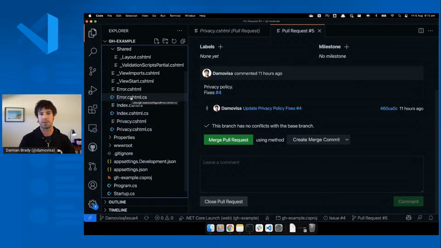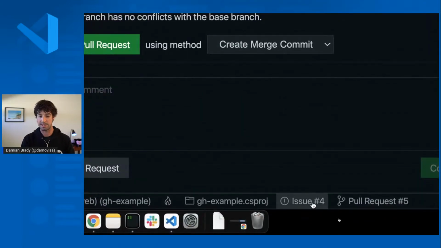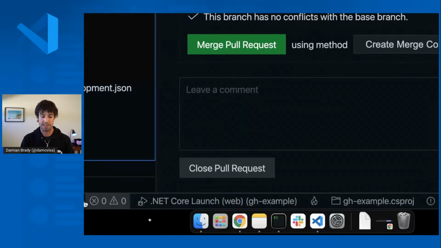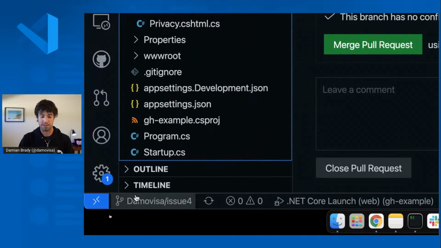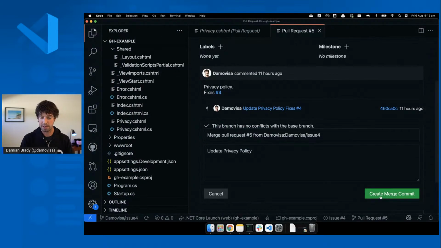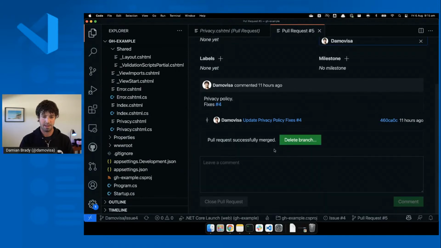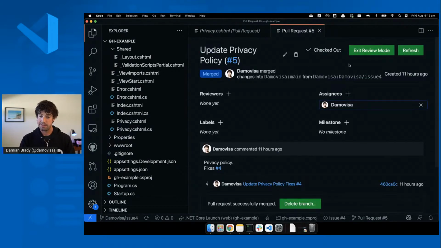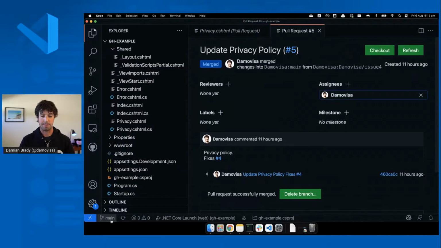So I didn't have to go and do any command line stuff to pull that branch to check it out. I don't have to just browse through the changed files. I can actually be in the context of that pull request. And you can see down in that toolbar, we've got the pull request, the issue that's related. We've got all of this information about what's happening. All right, so let's merge that one. That's great. Looks excellent. And then I can delete the branch from here as well to clean up if I really want to, or exit that review mode. So now I'm back in my main branch. So this is cool. This is if you're working in that repo.